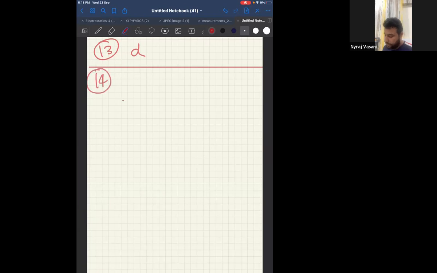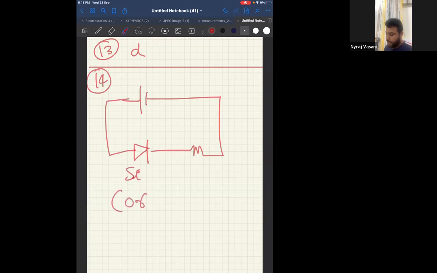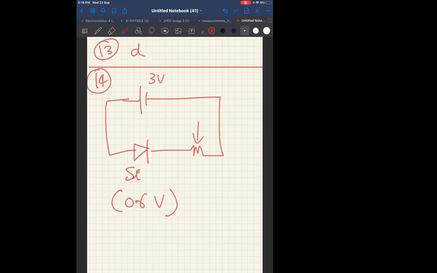14th one, they have given a circuit. Look at that circuit. Here they have told silicon diode. Now you should remember that for silicon diode, the barrier potential will be 0.6 volt always. In any circuit, when they give you a silicon diode, the barrier potential is always 0.6 volt, and this is given as 3 volt. Therefore, the potential difference over here, the voltage drop, will be how much, that you have to find out.